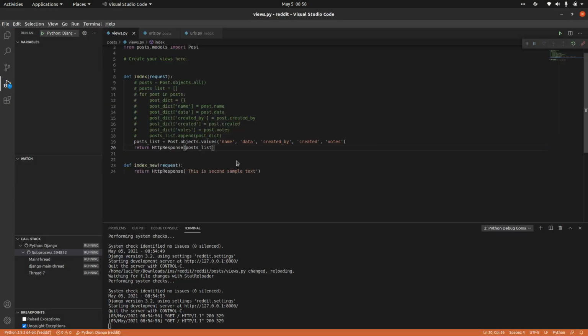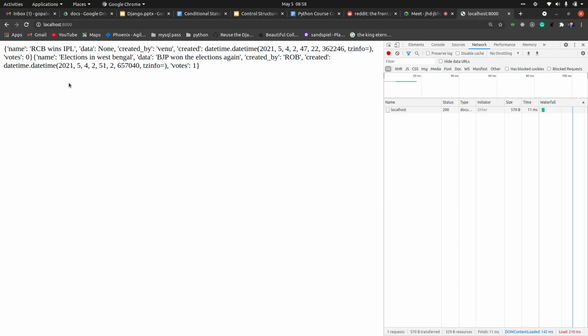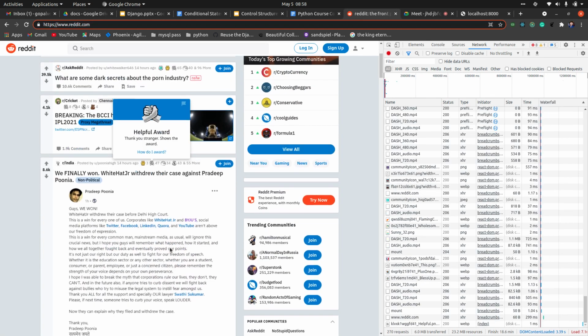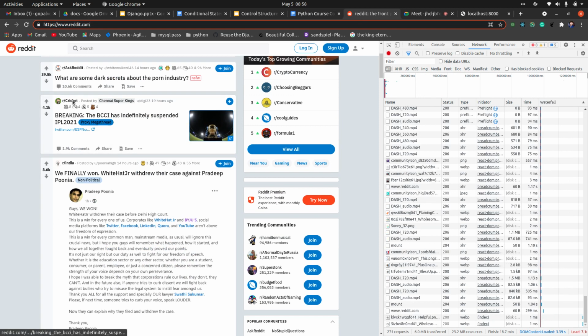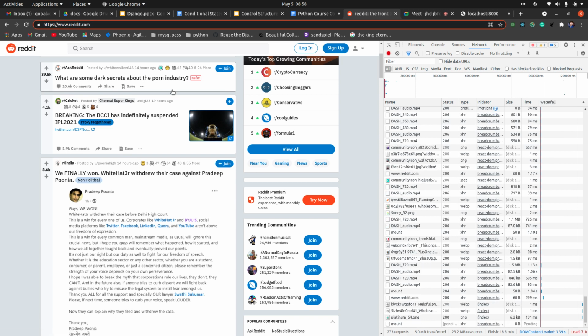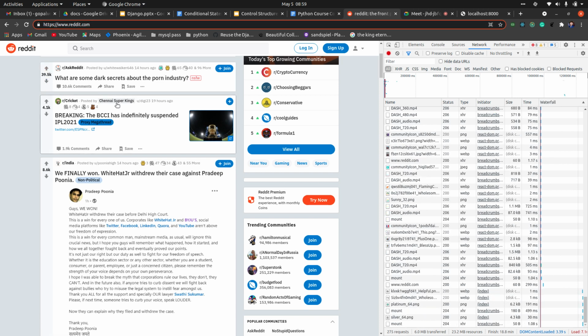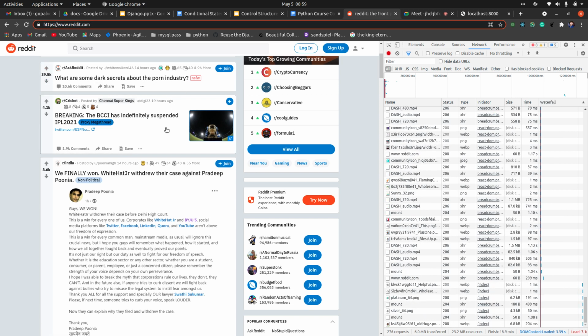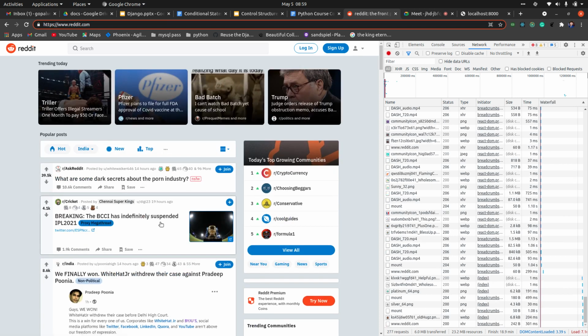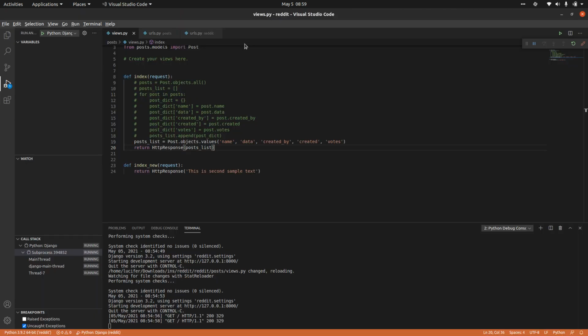Here we are just showing up the data simply. Rather than doing this, we'll try to create a template which shows the name first, then the data, the people who created it, the proper time, and votes like this. We'll try to create this format for each of the posts and show up this data like this. I think that is it for today's class then.